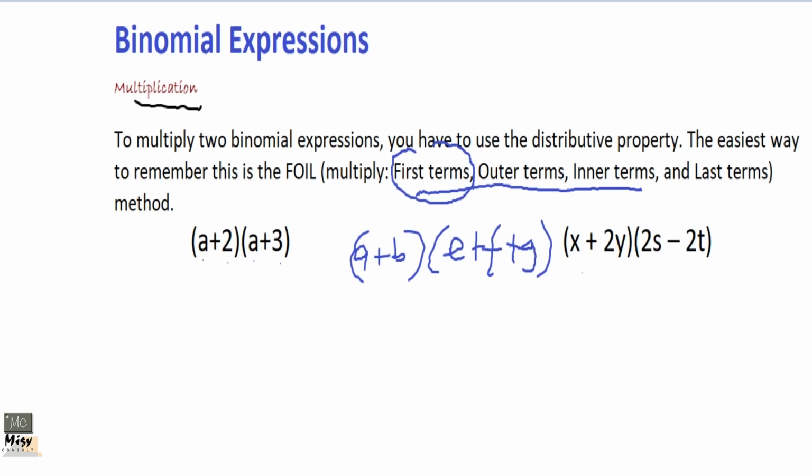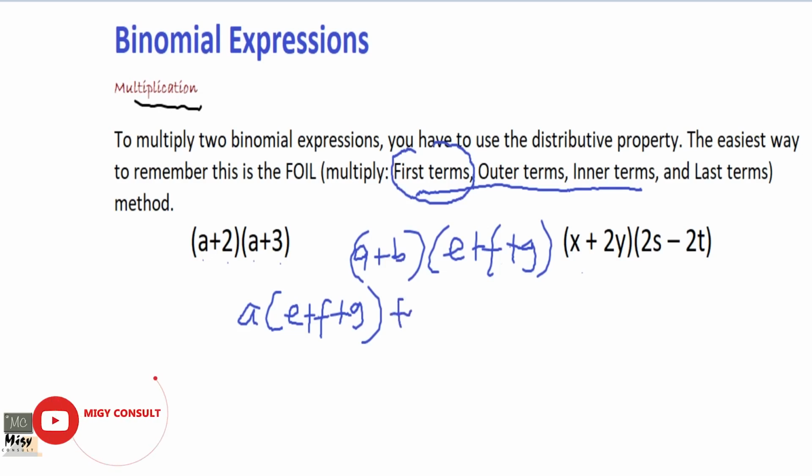So you are going to distribute a onto all of this. So you get a into e plus f plus g. Then you come to b, because after the a you go to b, and you do the same thing, e plus f plus g.